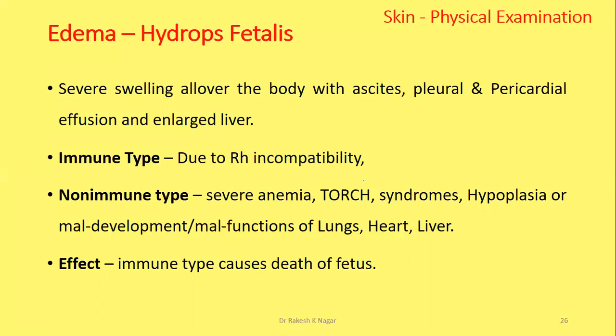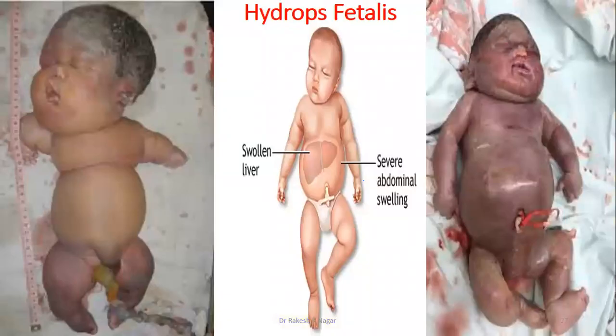What are the effects in the immune type? Always causes fetal death. The picture of hydrops fetalis: you can see the ascites and swelling all over the body, even the scrotum is swollen.